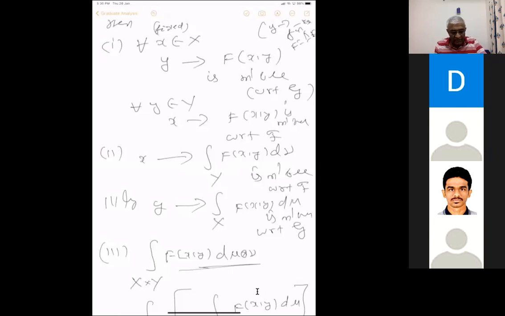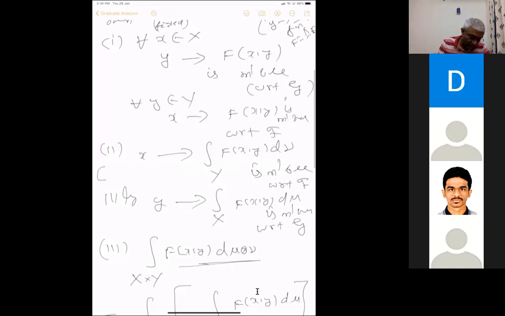Then this will become just the nu measure of that. This function is x going to nu(E_x) when f equal to 1_E. We have already proved that such a function is measurable.